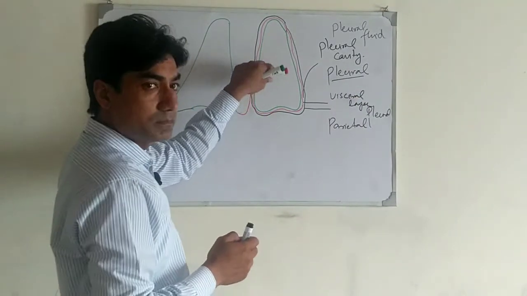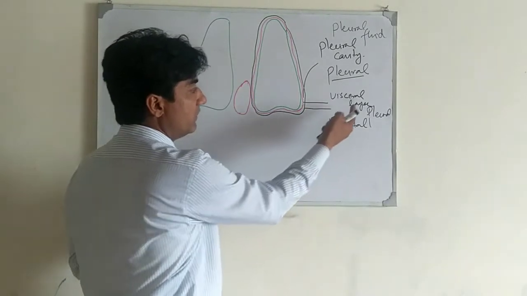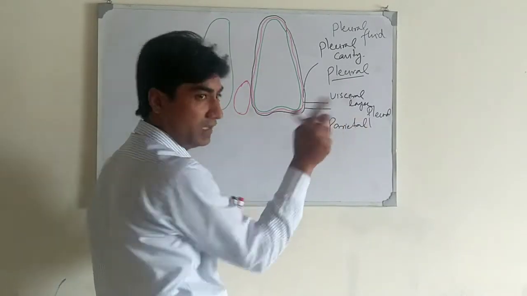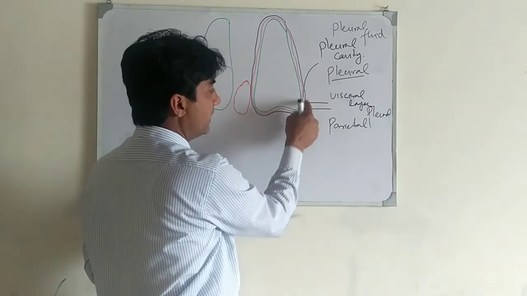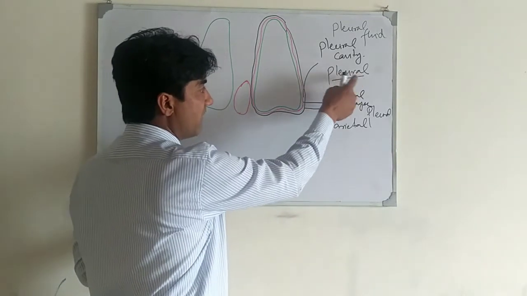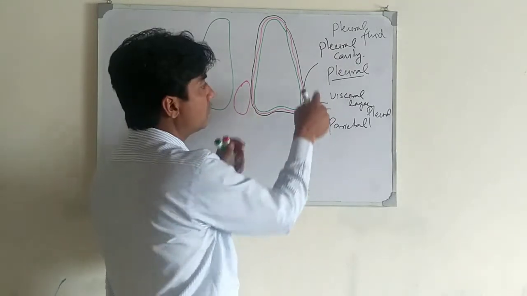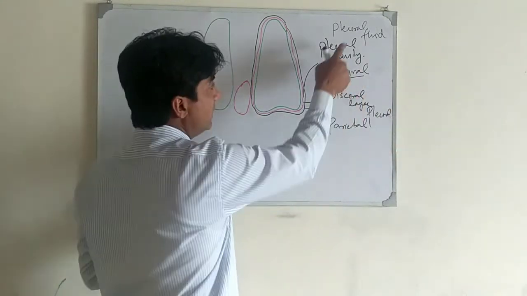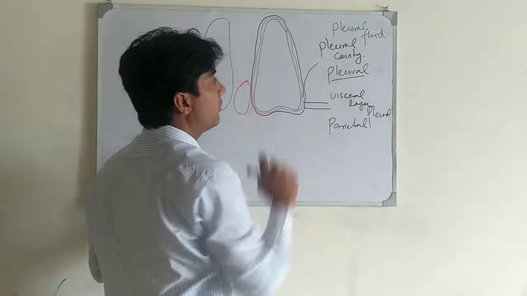So two membranes cover the lungs, visceral and parietal, with the pleural cavity between them, lubricated by pleural fluid.